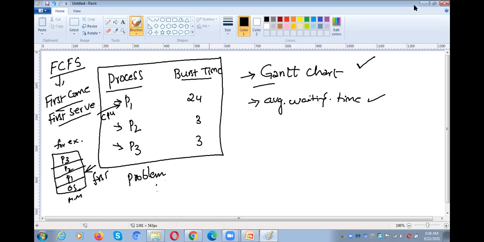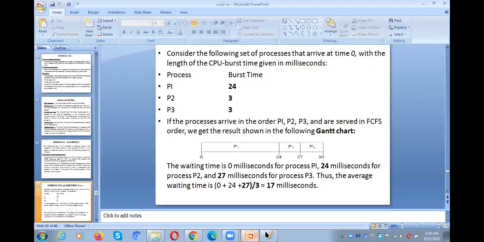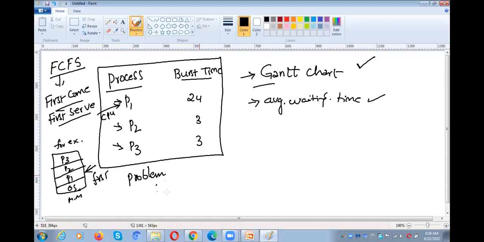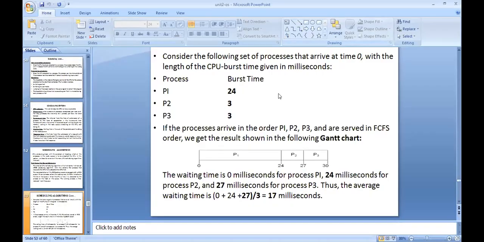Wait a second. There is a problem. I couldn't write on the pad. Let me check. I think it is not working. There might be a problem with the writing pad. So sorry for the inconvenience. I will try to explain it with the PPT now. In the next class, we'll go to the writing pad, right?